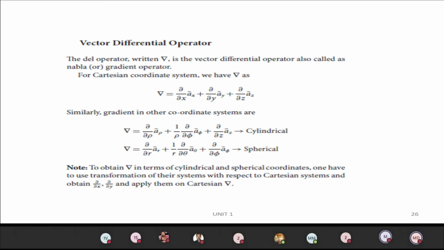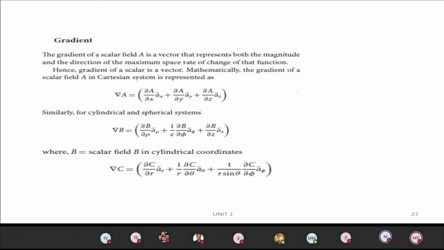Now we have to go for the first one, the gradient. Gradient represents the magnitude and direction of the maximum rate of change of the function. You know about vector and scalar.